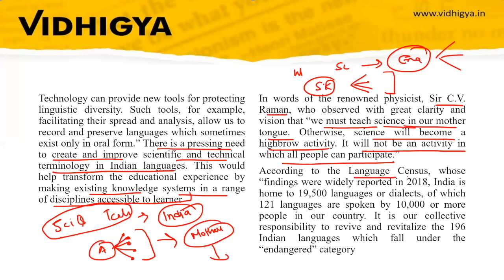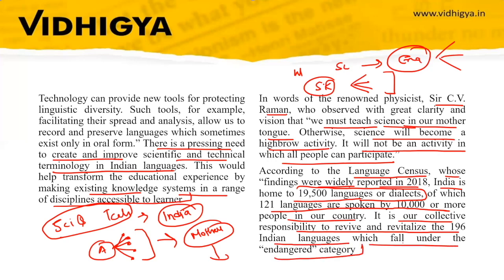According to the language census, whose findings were widely reported in 2018, India is home to 19,100 languages or dialects, of which only 121 languages are spoken by 10,000 or more people in the country. It is our collective responsibility to revive and revitalize the 196 Indian languages which fall under the category of endangered, and protect them from vanishing.